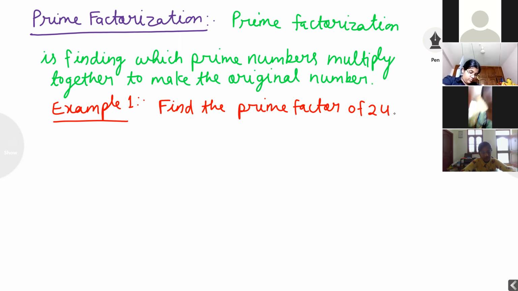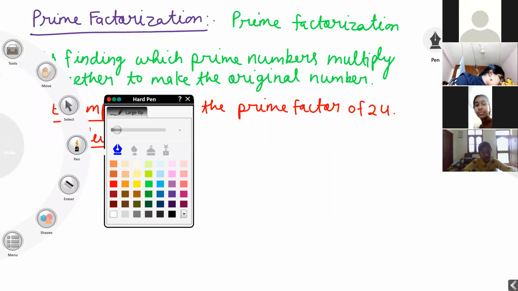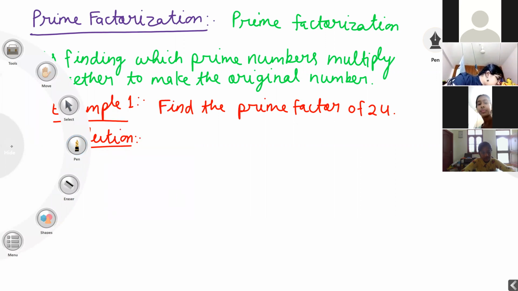Now all students stop writing, concentrate here. I want to find out prime factor of 24. Listen carefully everyone, stop writing.